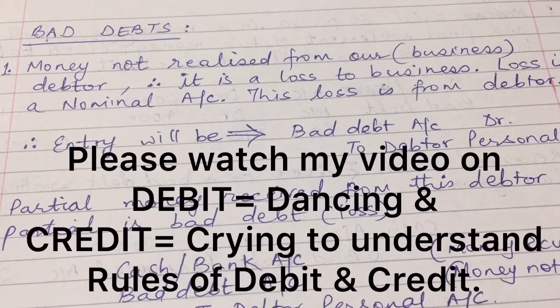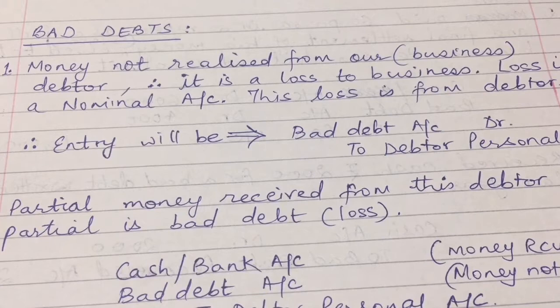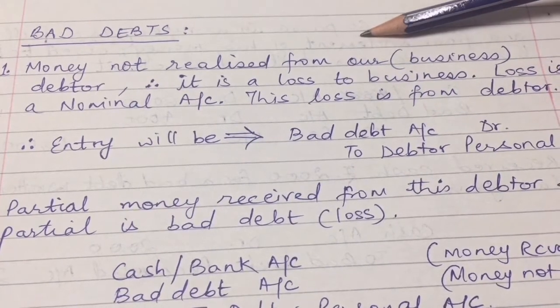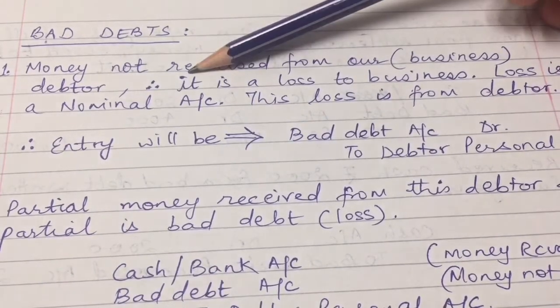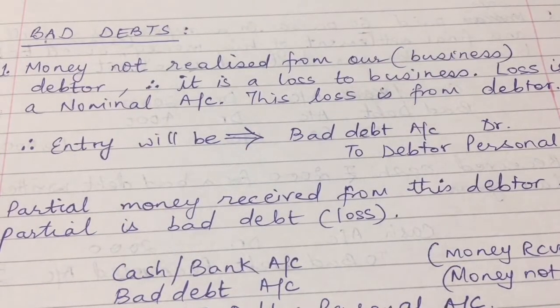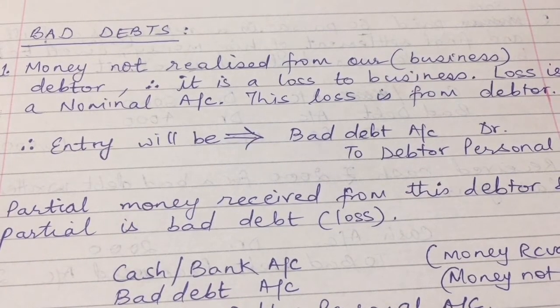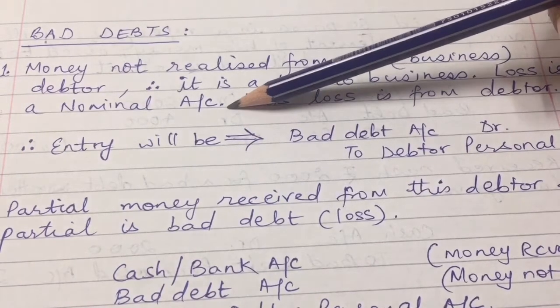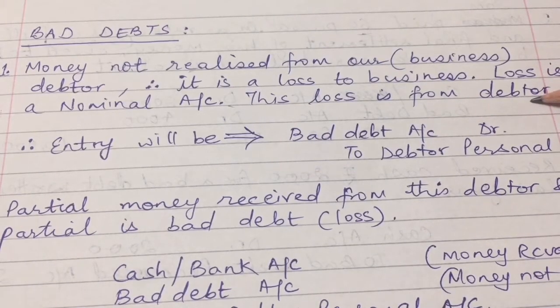Usually students have problems with this bad debt thing. It confuses them what entry will be passed and how. So there is no need to mug it up; it is just to be understood. Money which is not realized from our business, which has gone bad from debtors, is actually the bad debt, because it is a loss to our business, and loss is a nominal account. So the nominal account always works in an opposite manner.